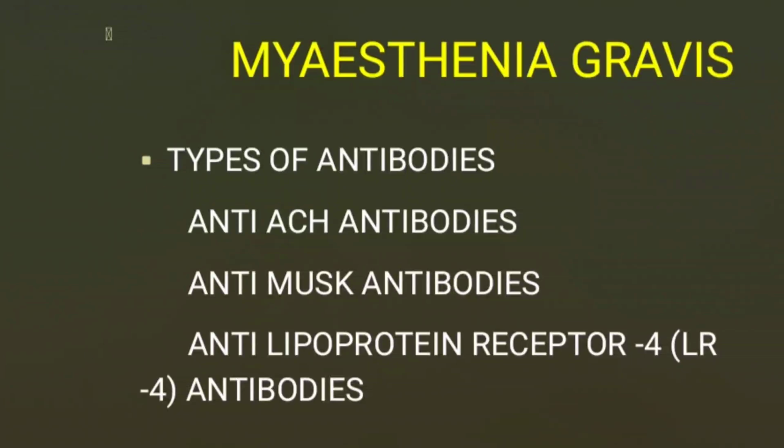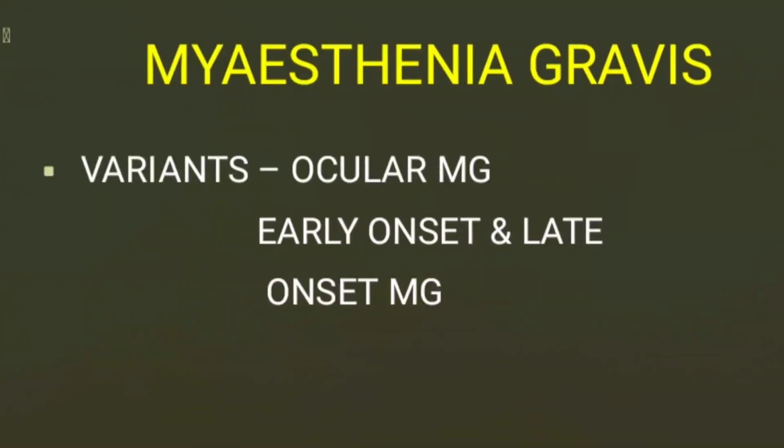The types of autoantibodies seen in Myasthenia gravis are anti-acetylcholine receptor antibodies, anti-MuSK antibodies, and anti-lipoprotein receptor 4 antibodies. These are the types of antibodies seen. And the variants of Myasthenia gravis are ocular Myasthenia gravis, early onset and late onset Myasthenia gravis.